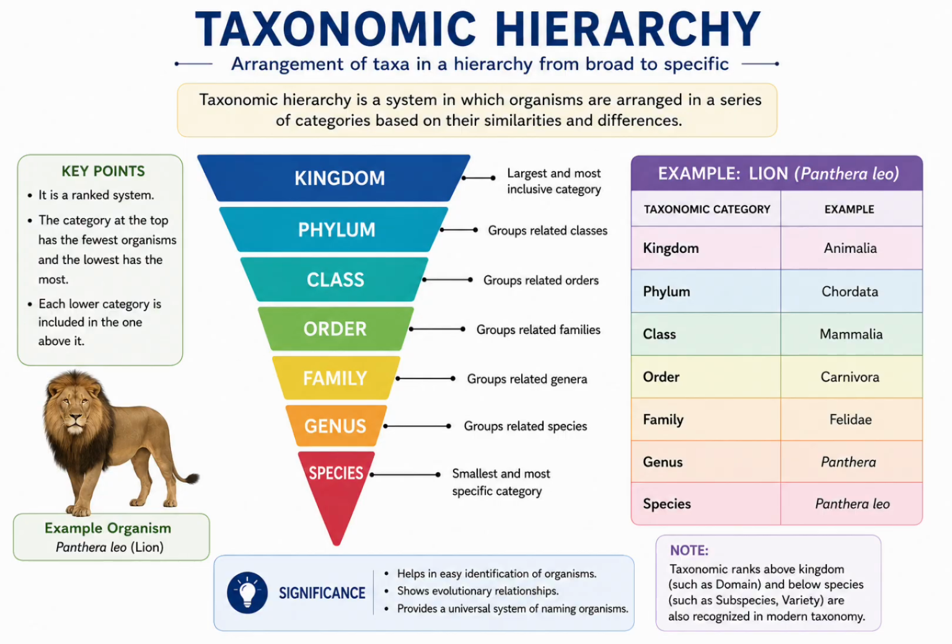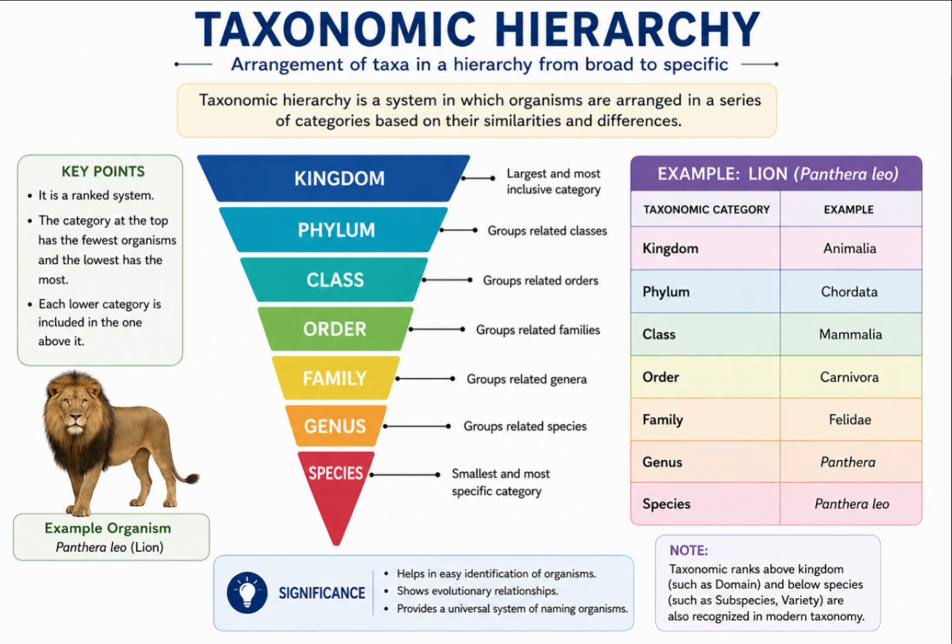Just imagine a large library with millions of books. If the books are not arranged properly, it becomes impossible to find one, right? Similarly, there are millions of organisms on earth. To study them efficiently, scientists arrange them in a systematic order called the taxonomic hierarchy. There are 8 major taxonomic ranks: domain, kingdom, phylum, class, order, family, genus and species.